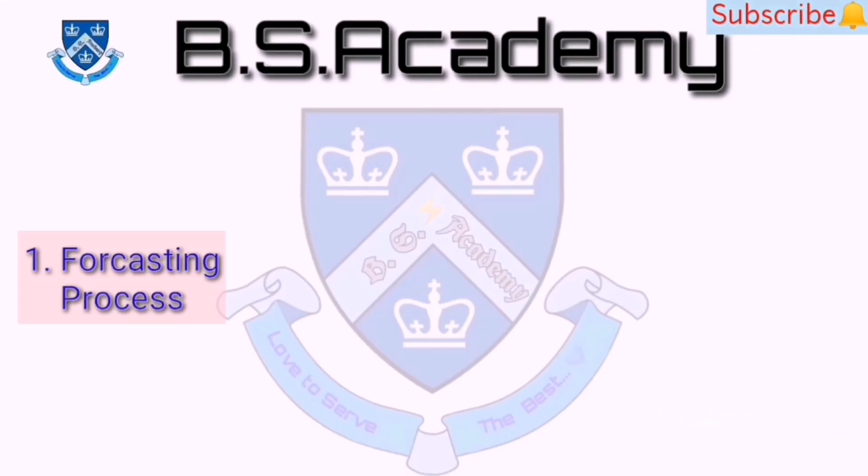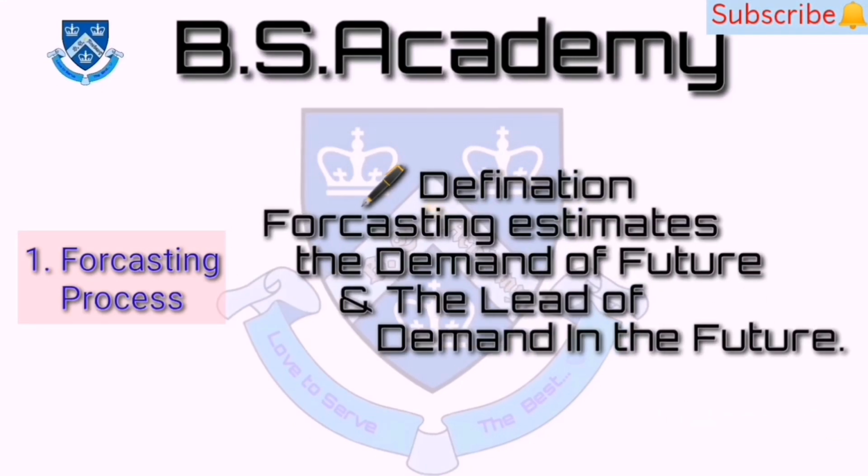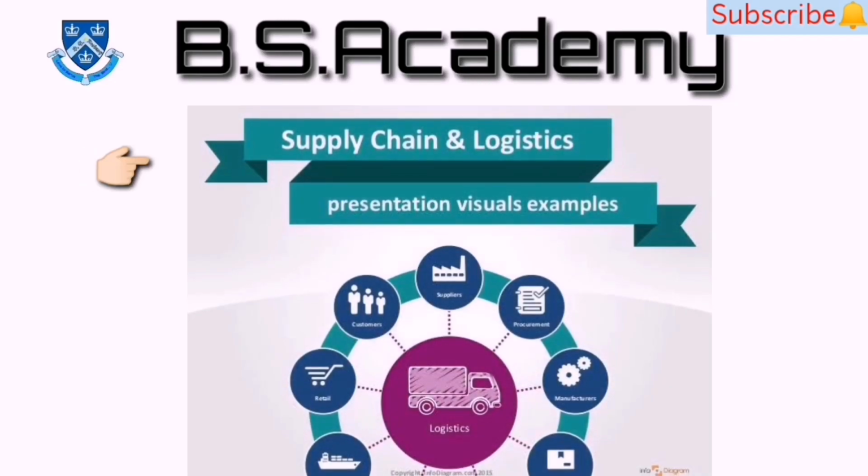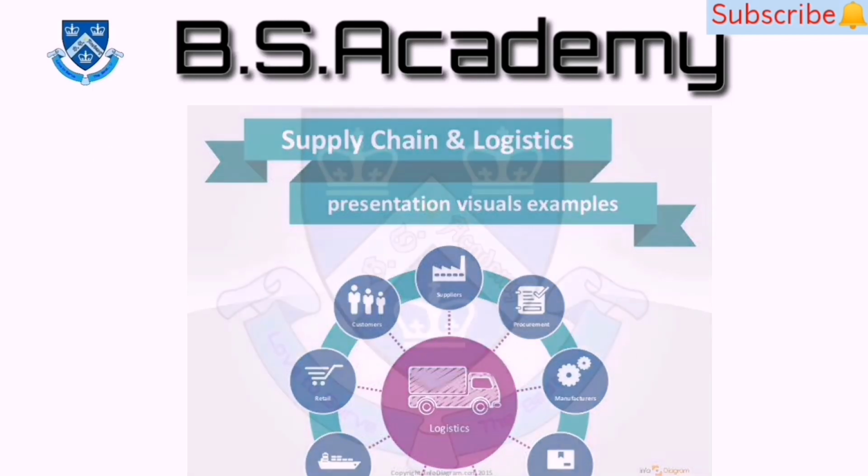The first one is forecasting. Forecasting estimates the demand of the future and the lead of demand in the future. Then the first one is supply chain management. In that, the chain will be like supplier, then manufacturer, then warehouse, then distributors, then retailers, then customers.